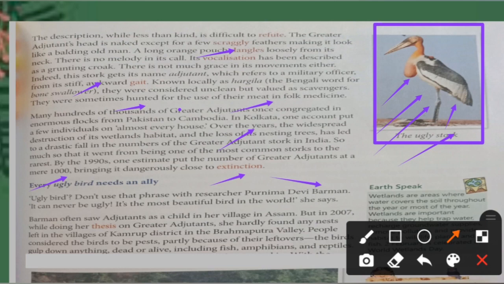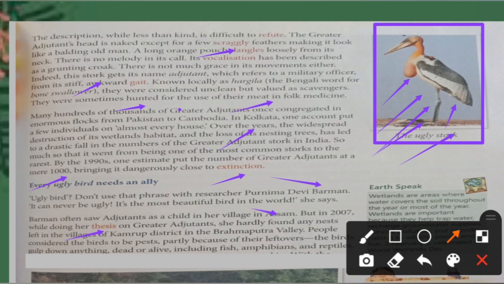Burman often saw adjutants as a child in her village in Assam, because in her childhood she belonged to Assam. At that time, she saw so many birds in her village. But in 2007, while doing her thesis, when she was doing research at the university on the greater adjutant, she hardly found any nest left in the villages of Kamrup district in the Brahmaputra valley.